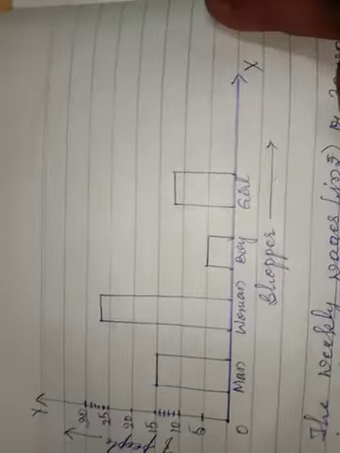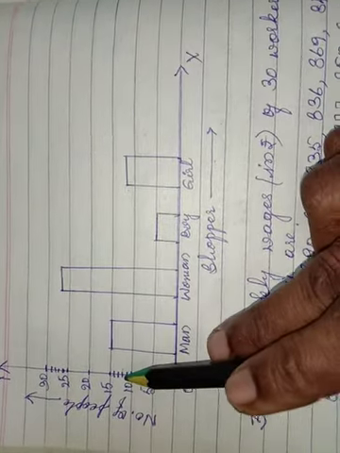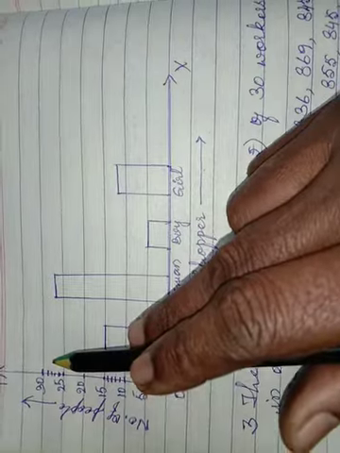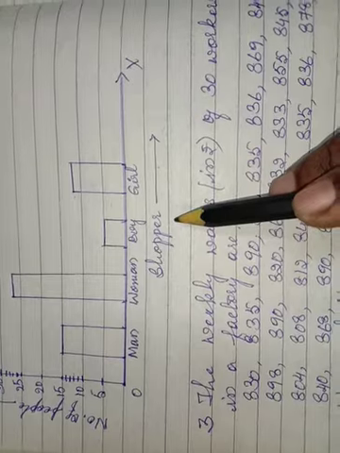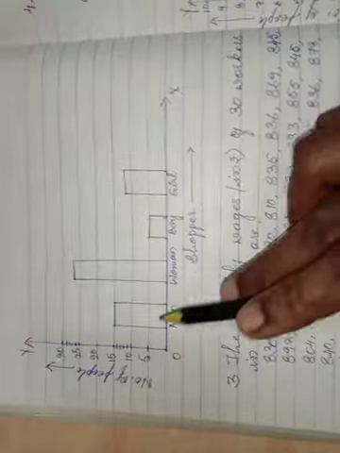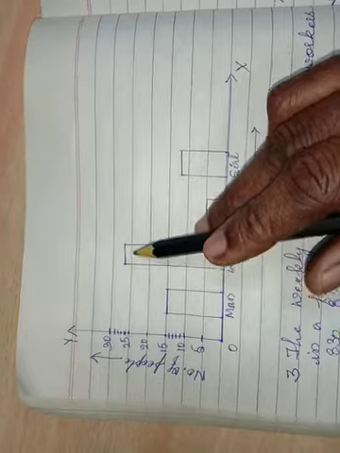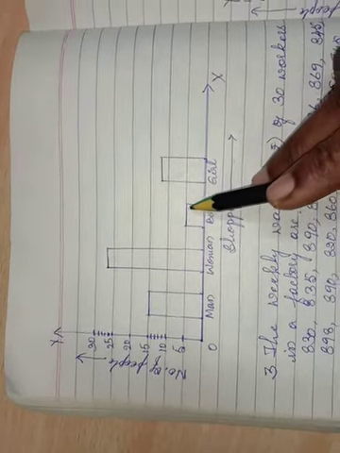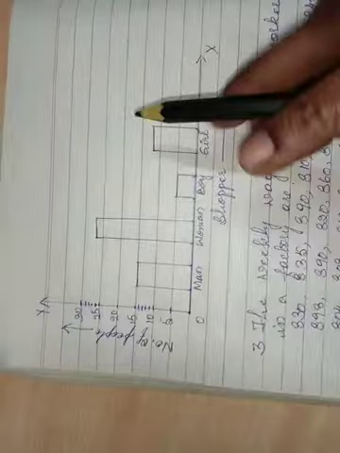So how to draw the bar graph? Here you can see 0, 5, 10, 15, 20, 25, 30. We have taken the number of people on the y-axis, and here man, woman, boy, girl, the shoppers, on the x-axis. This is how you have to draw. Man 15, woman 28, boy 5, girl 12. Understood.